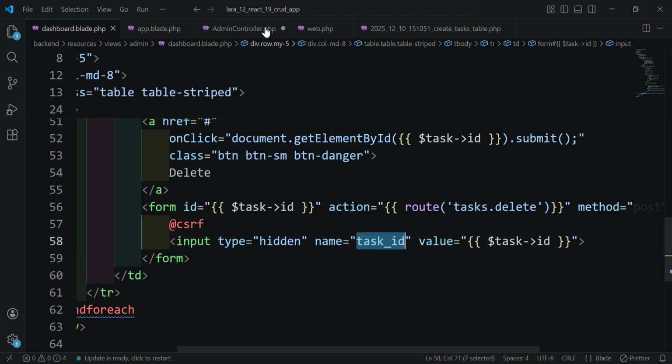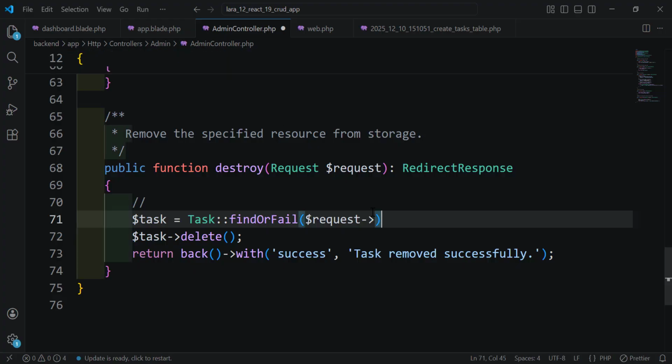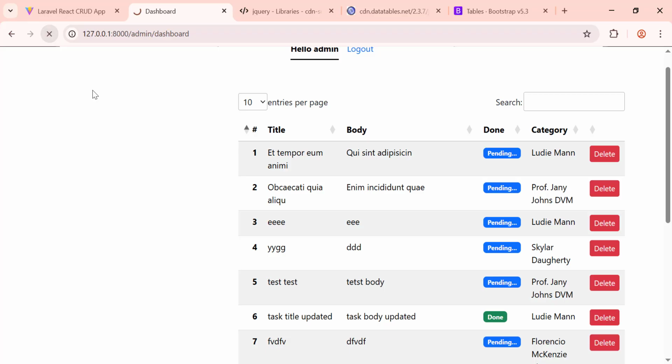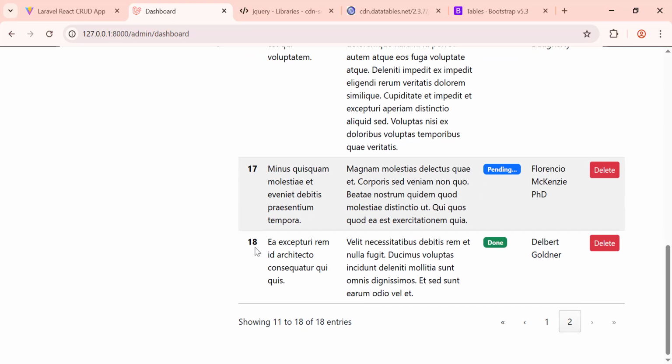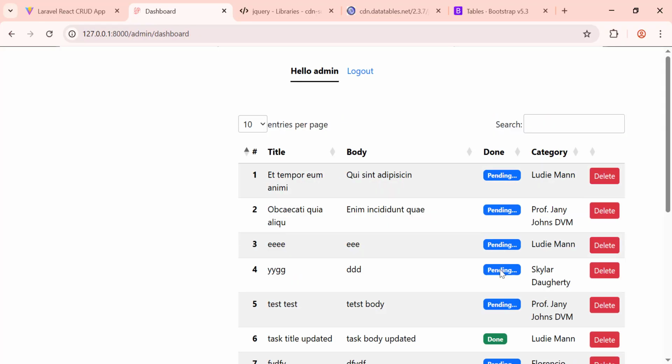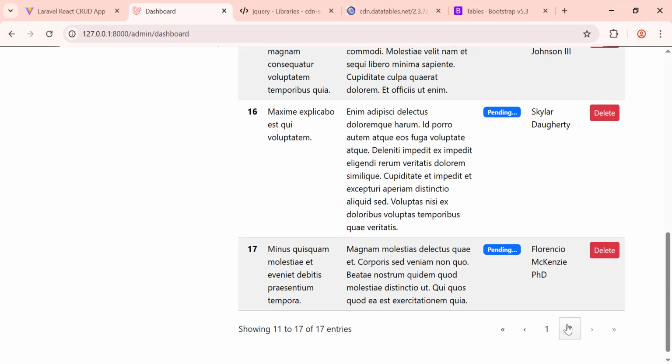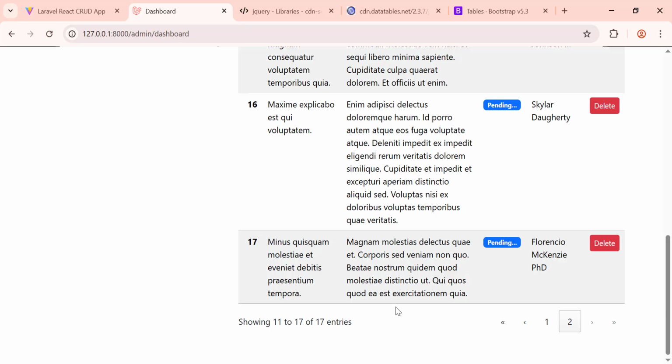Now we can use this name here to get the task ID, and once we have the task, so we delete it and we return back. Let's refresh the page. Let's try to delete, let's check how many tasks we have. We have 18. Let's try to delete the last one. And let's go back, and as you can see, we have only 17, which means that it has been deleted,